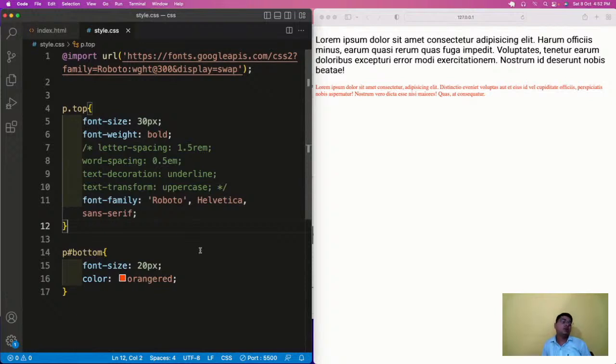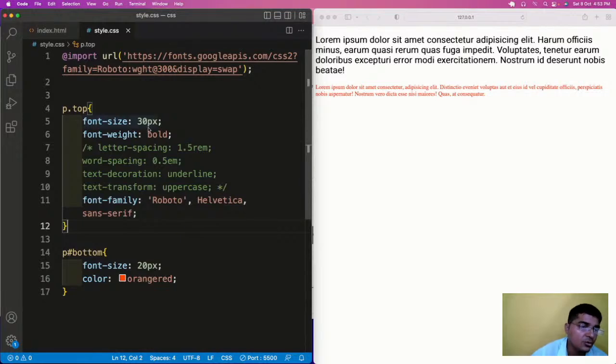And if you ask for some oil, they will give you in liters or milliliters. So similarly to those kg, ml, pieces, we have something here also which are called px, em and rem. So what is px, em and rem? Px, em and rem are basically units of measurement,